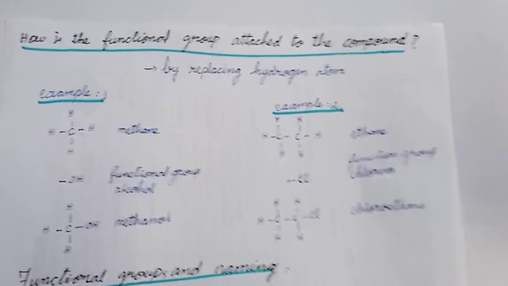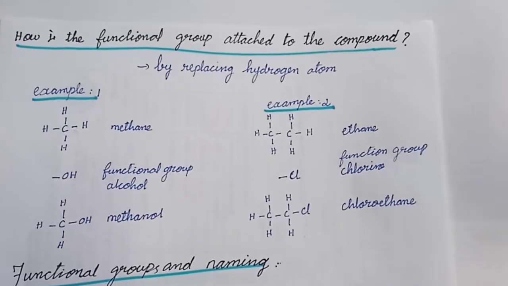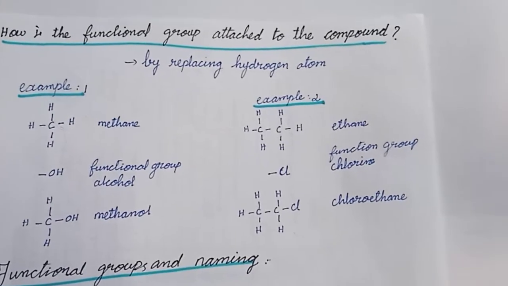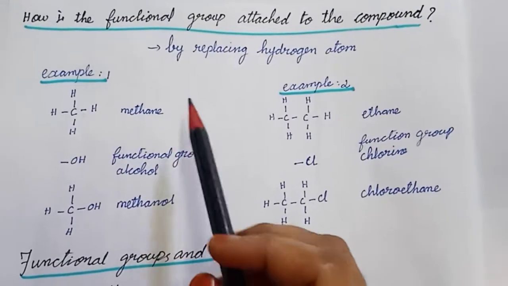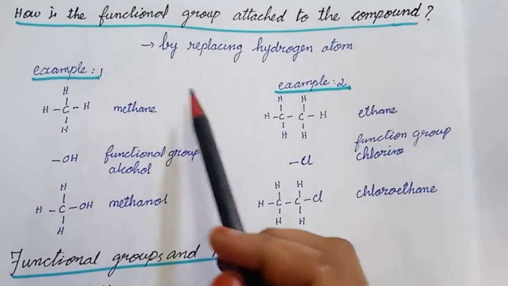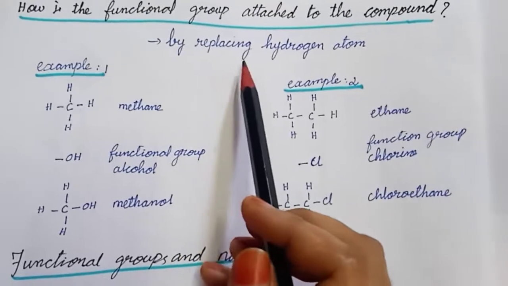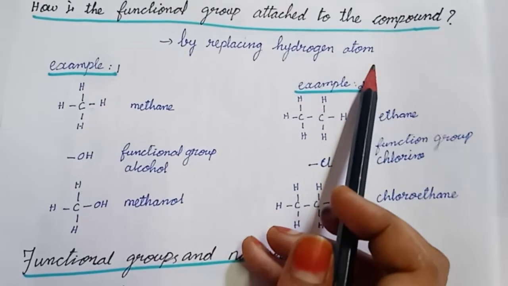Next, we see how these functional groups are linked in the hydrocarbon chain. The functional groups are linked to the hydrocarbon chain by replacing hydrogen atoms.